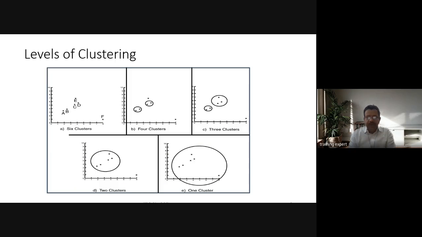Then the iteration takes it to the next level, where this cluster, which is C and D, and the E point is very near to this cluster, so that also is considered part of the same cluster. So now we have 3 clusters, and when this becomes a bigger cluster, this smaller cluster very near to it can be considered as another cluster. So when we are creating 2 clusters, A, B, C, D, E becomes 1 cluster and F becomes another cluster. And when all points are considered, it is 1 cluster, of course.